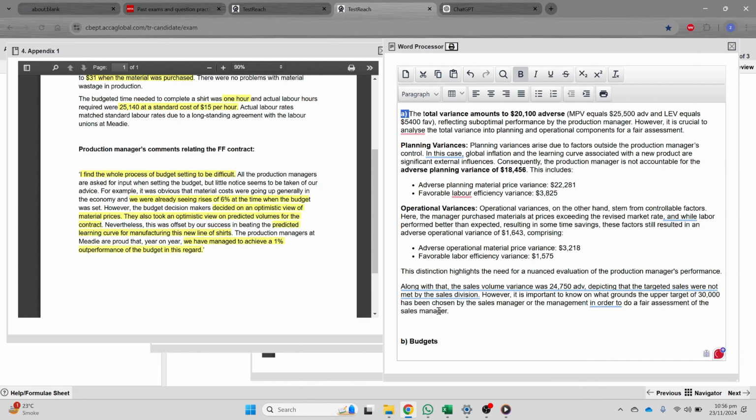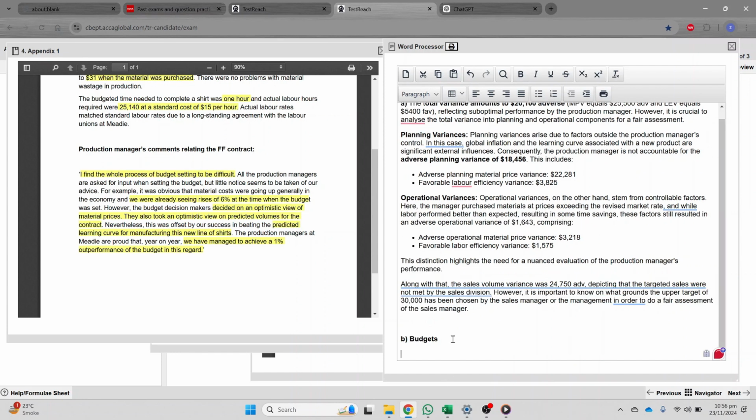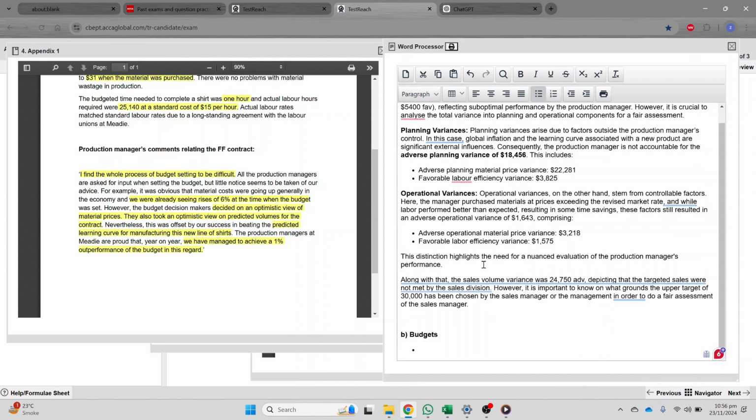Now the first pointer here is that we can show up to 3 to 4 points, then explain it. So the first point is that the upper management has not accepted the view of the production manager.